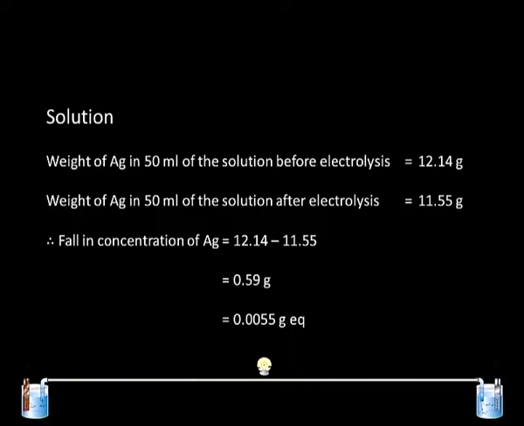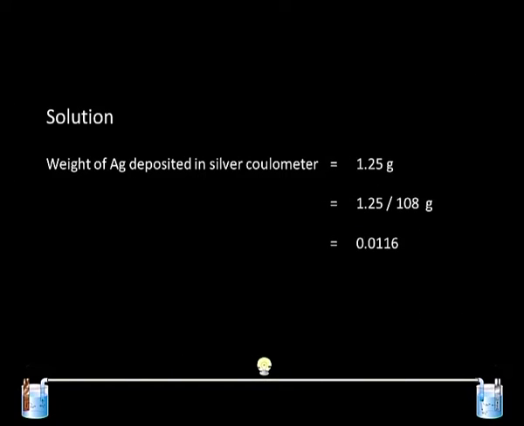So, the fall in concentration of silver ion is 12.14 minus 11.55, which turned out to be 0.59, and when you convert into gram equivalent, the weight of silver deposited in the silver coulometer is 1.25 gram. This has to be divided by 108 and you get 0.0116.